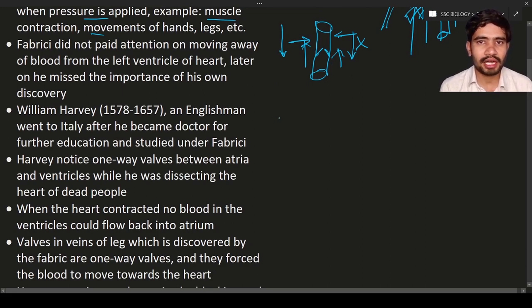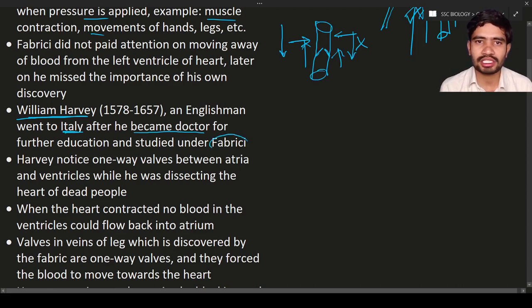Next, another doctor will come. That doctor is known as William Harvey. William Harvey is an Englishman, a doctor. After he got his doctor's degree, he went to Italy for further education. It means he wanted to study even more in the field of medicine, and he went to Italy to study under Fabrici.